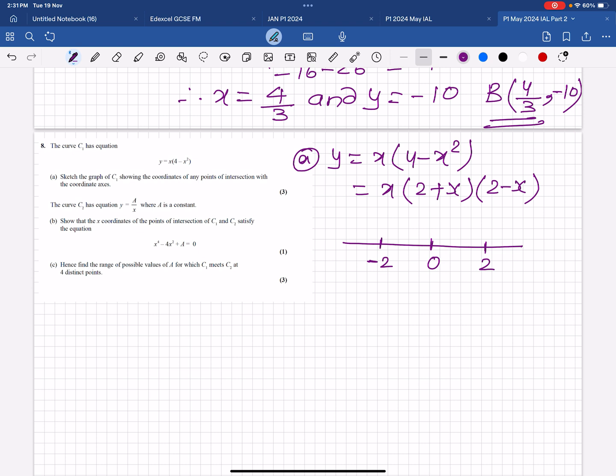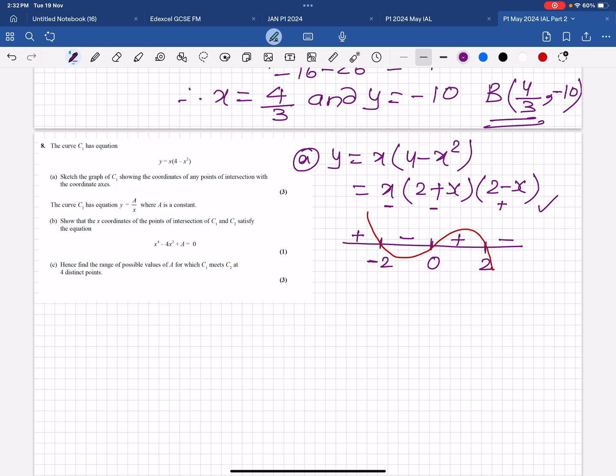Below minus 2, any number we can put here to check the sign, positive or negative. Suppose we put minus 3: 2 plus minus 3 is negative, 2 minus of minus 3 is positive, so this is coming positive. Then automatically it will come negative, then positive, then negative.